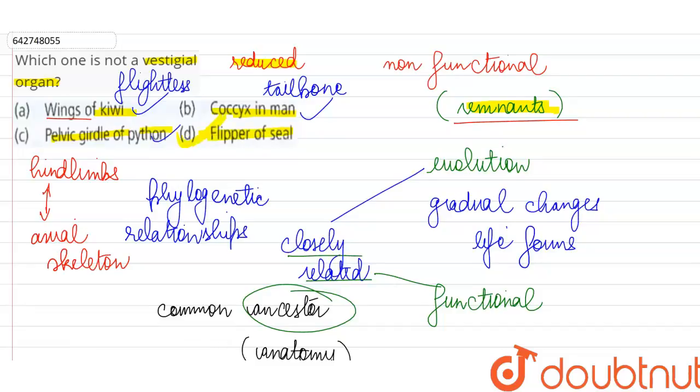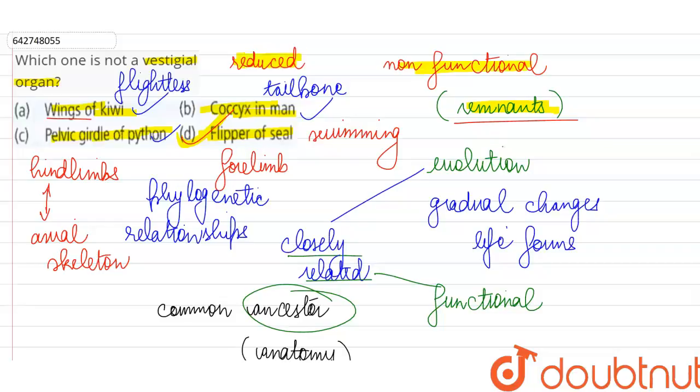Option D will be the correct answer, because the forelimb of the seal is not useless in any way. The seal uses it for locomotion, the seal uses it for swimming as a paddle. So this is the only structure which is presently useful to the organism. Otherwise, the wings of the kiwi bird, tailbone of man, pelvic girdle of snakes, all of these are vestigial structures because they are not functional anymore.